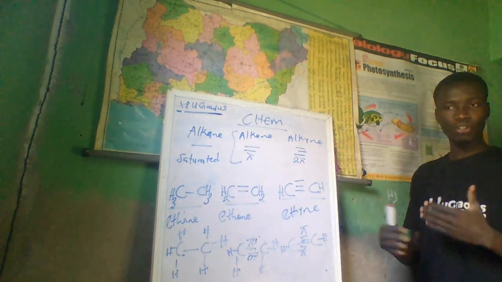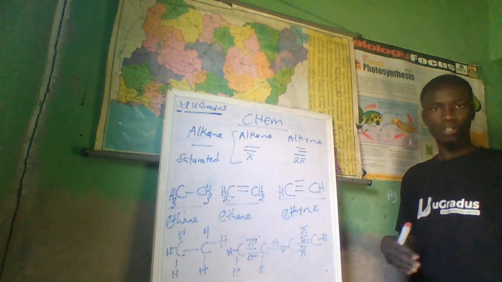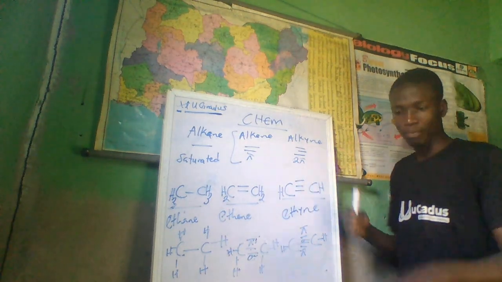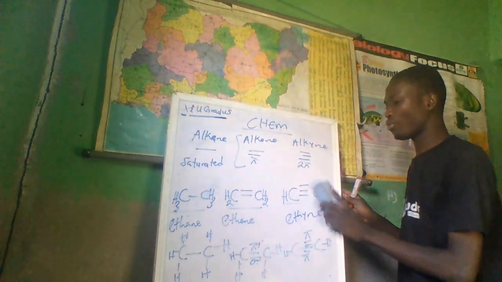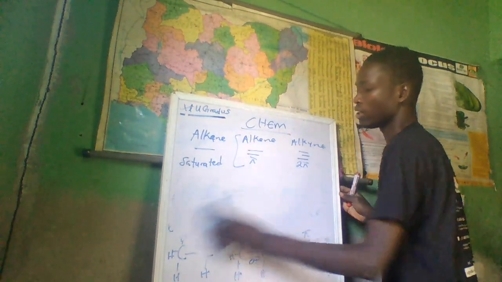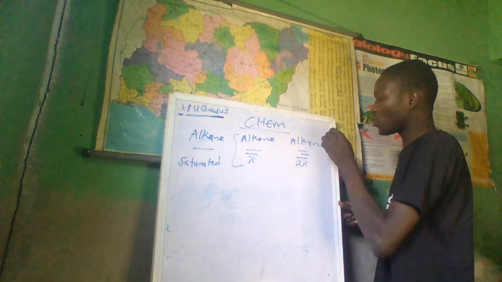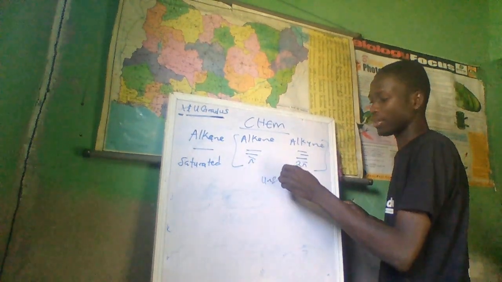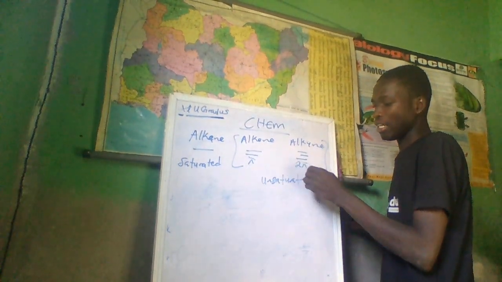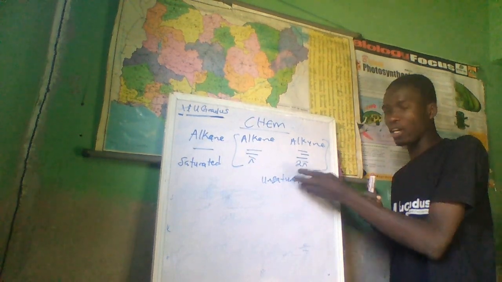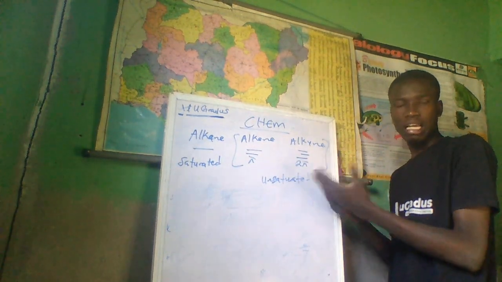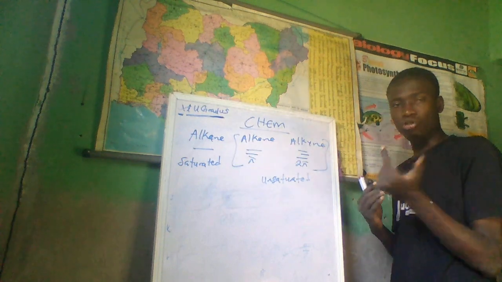For quick access, let me just recap and you meet me in the next video. Now, what I'm saying this morning, let me just make a summary. I think the board is rough. Now, as you can see on the board, these 2 guys are unsaturated. The number of hydrogens required is not sufficient. That's why we have a double bond and a triple bond.